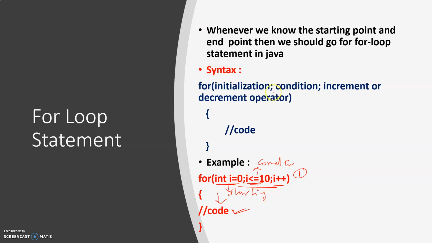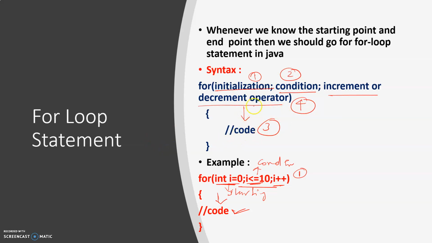So how the process of for loop is working is first initialization, second condition. If the condition is true, then it enters the code. It's going to print the output. After that, it's going to increment. So this is how your for loop is going to work. So first initialization, second condition, third it's going to execute the code. If the condition is true, then only it's going to do increment or decrement operator. Okay, so this was your first interview question you can expect in your for loop statement.